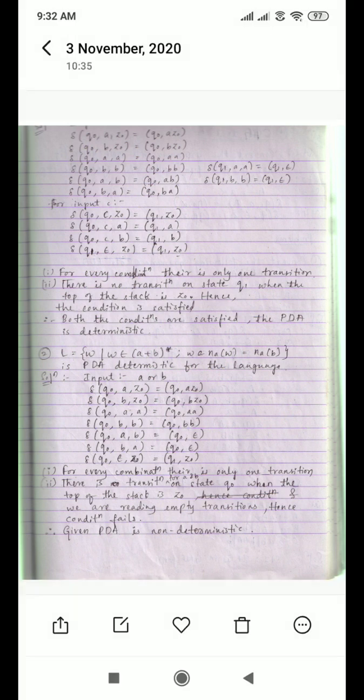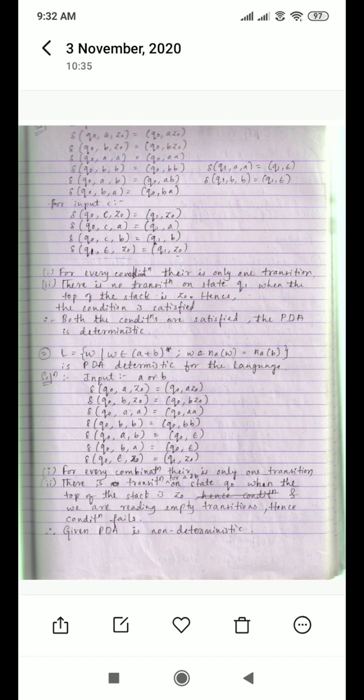For example, q naught epsilon z naught equals q1 z naught. It indicates you have no string to read and your stack has only the z naught value.